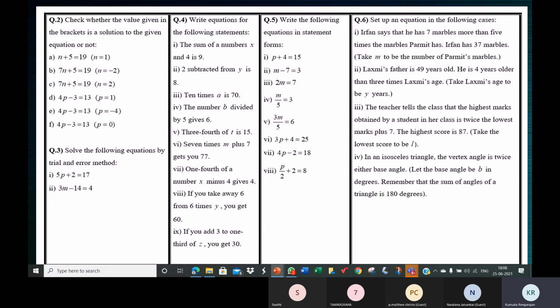Yes, one by one. Now tell me the equations. Write equations for the following statements. The sum of a number, it is not numbers. The sum of a number x and 4 is 9. The sum, that means the mathematical operation is addition, plus. The sum of a number x and 4 is 9.